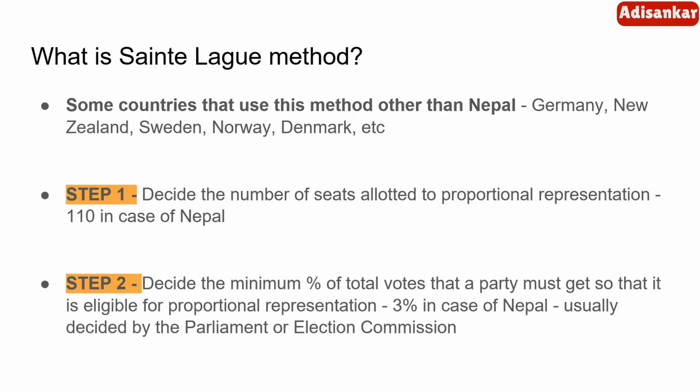Now, what is the first step of the Sainte-Laguë method? Decide the number of seats allotted to proportional representation. That is 110 in the case of Nepal. Step 2. Decide the minimum percentage of votes that a party must get so that it is eligible for proportional representation. As I have already told, a party must get at least so and so percentage so that they get a representation in the proportional representation. Usually it is decided by the Parliament or Election Commission.